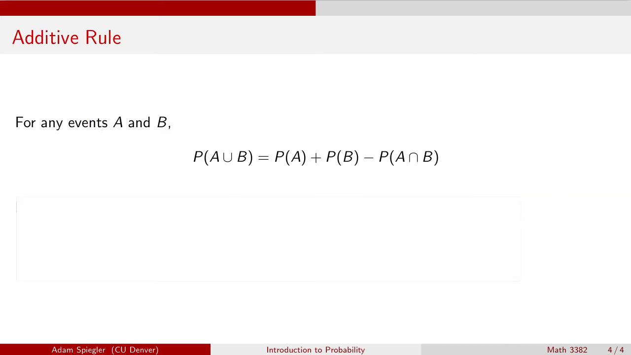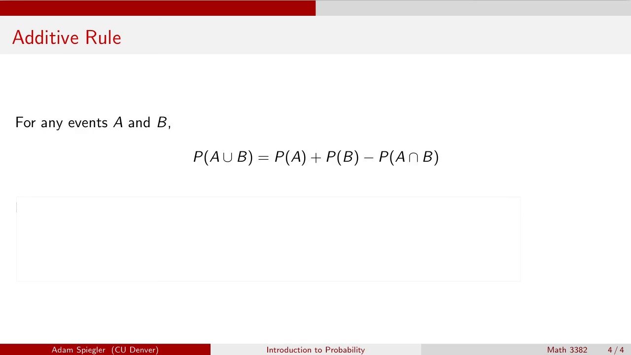And so lastly, let's generalize the result from the previous example. When we want to calculate the probability that events A or B occur, we can use what's called the additive rule. We calculate the probability that event A occurs, add the probability that event B occurs, and then we want to avoid any double counting. That's why we subtract the probability that events A and B both occur.